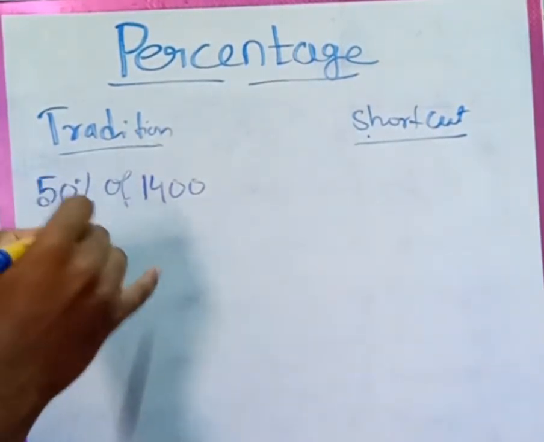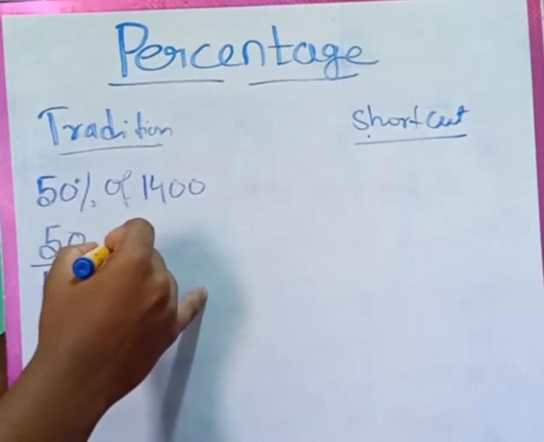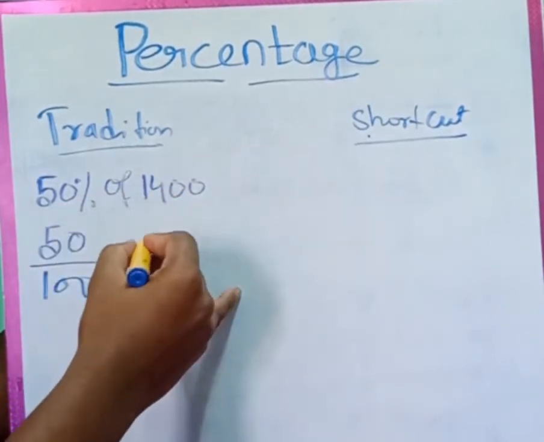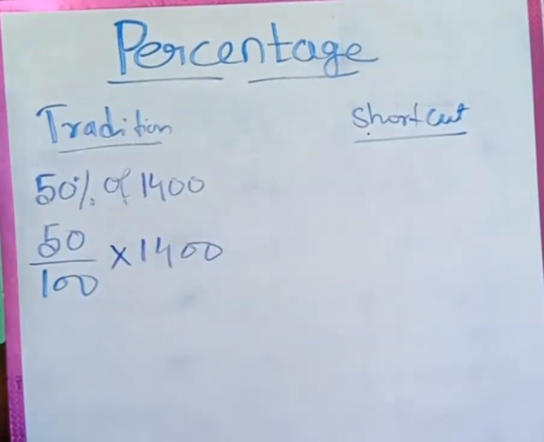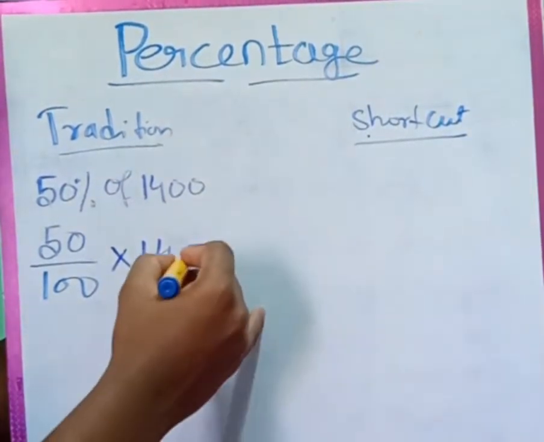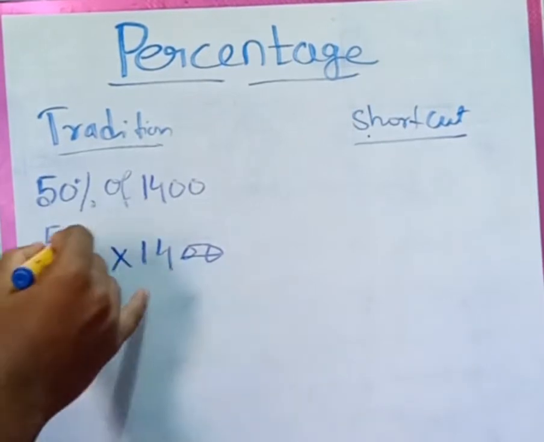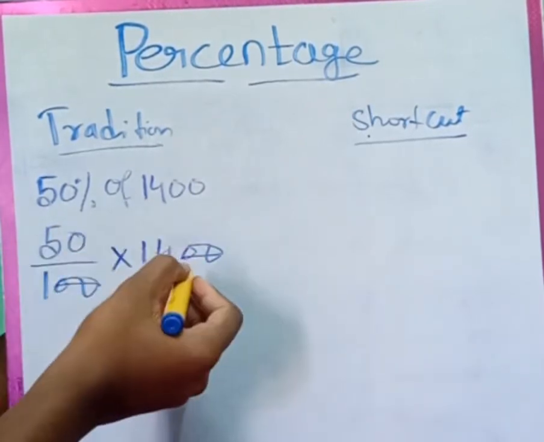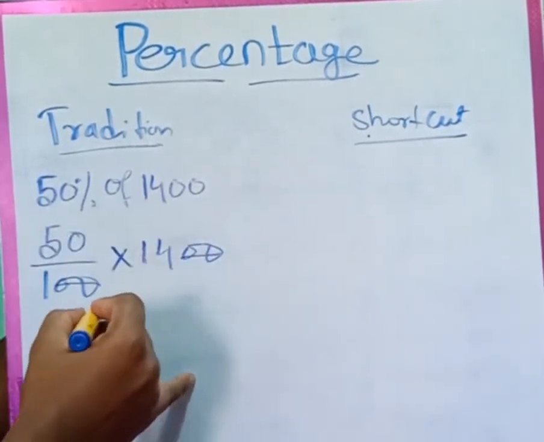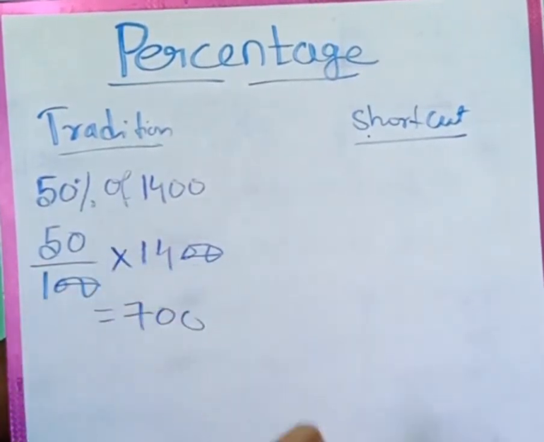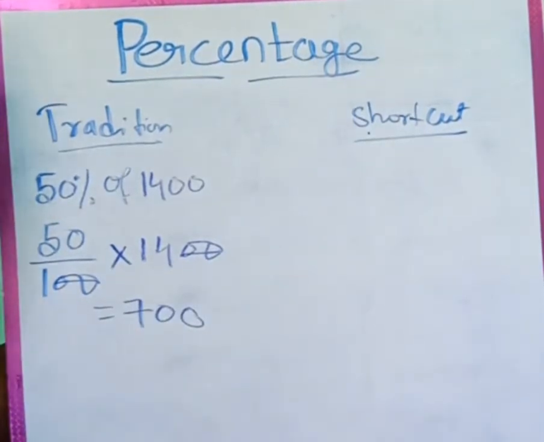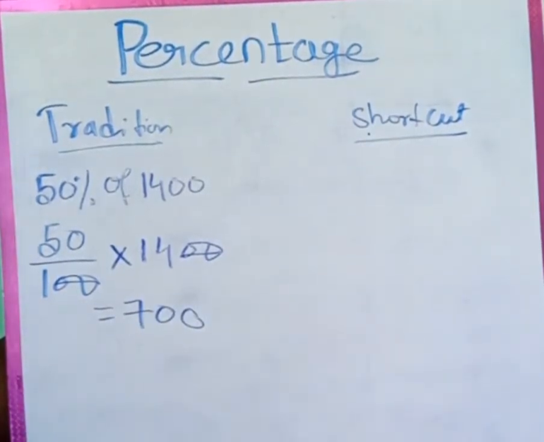So 50 out of 100, into 1400, where of means multiplication. The zeros will cancel. 50 into 14 is 700. So this is how we solve it in the traditional method.